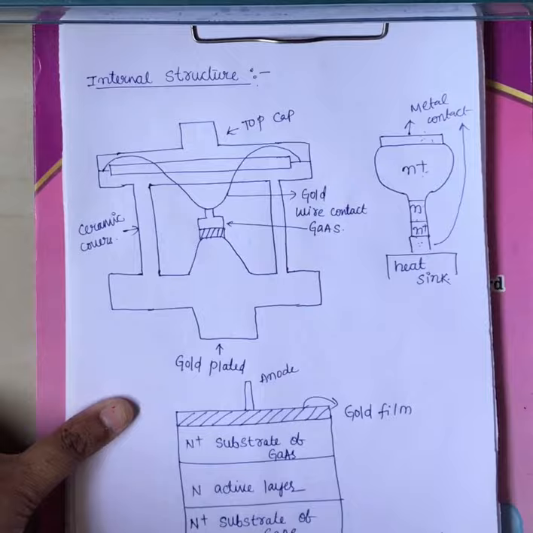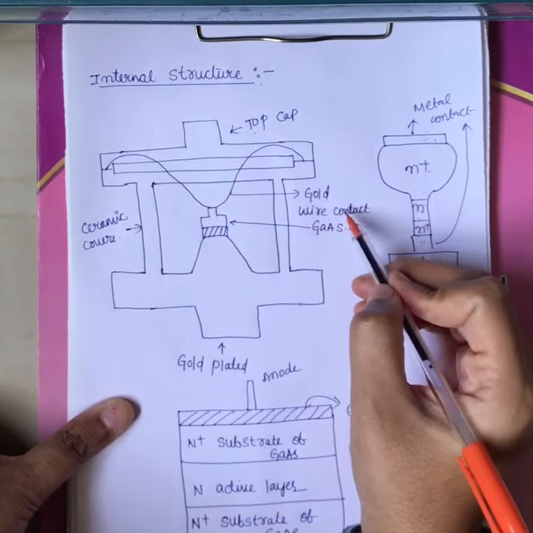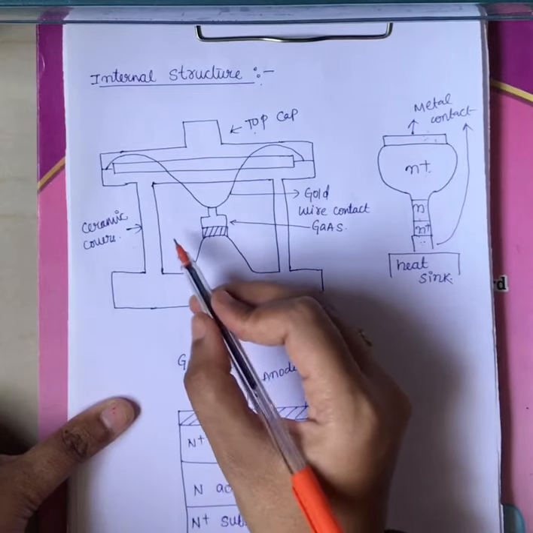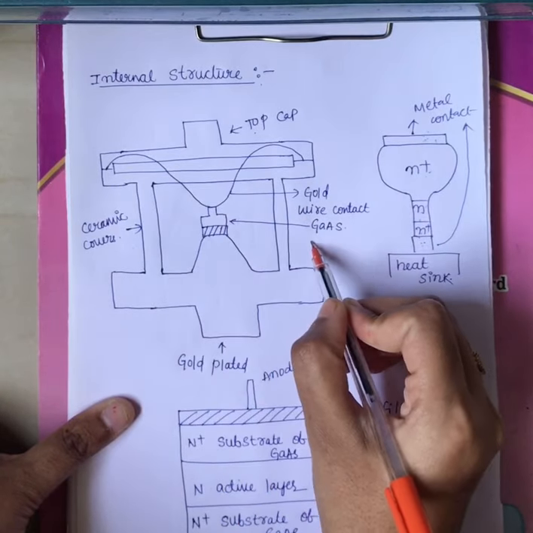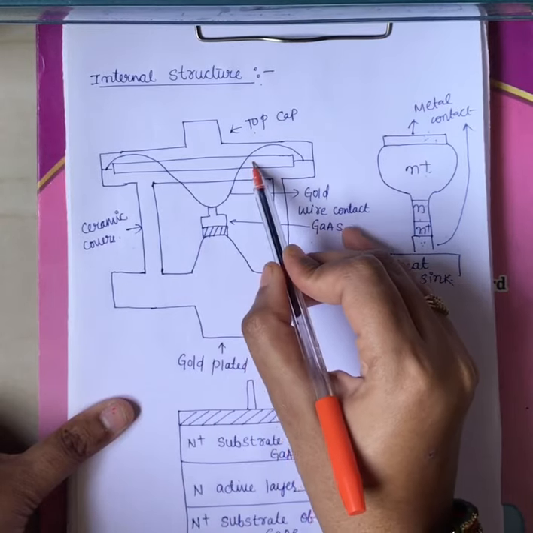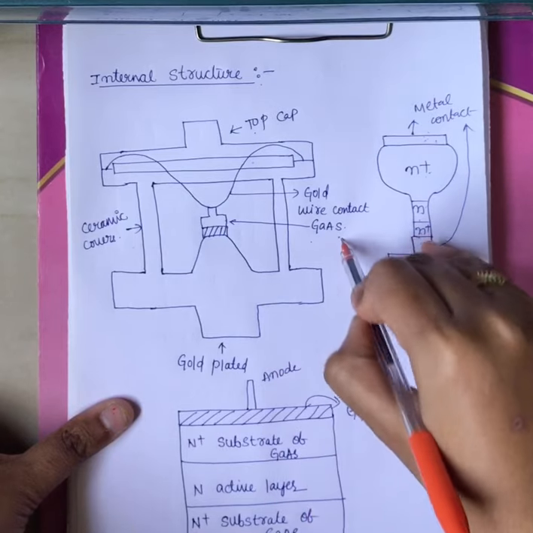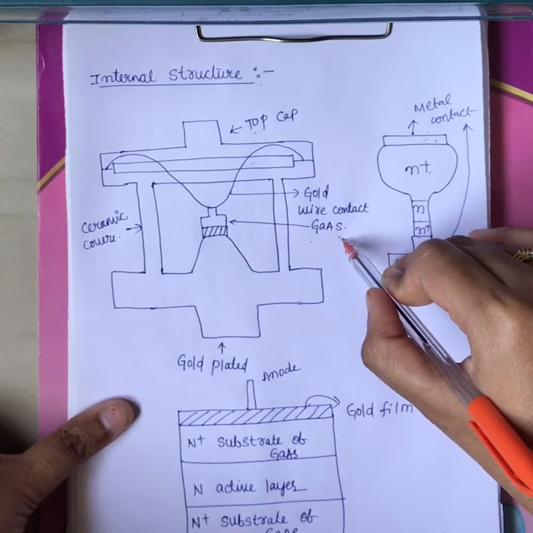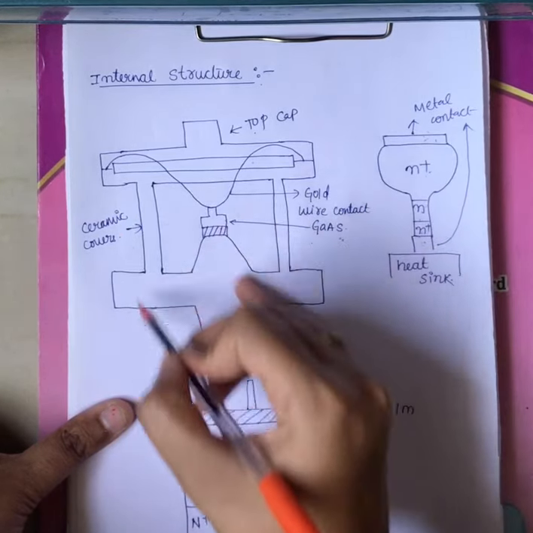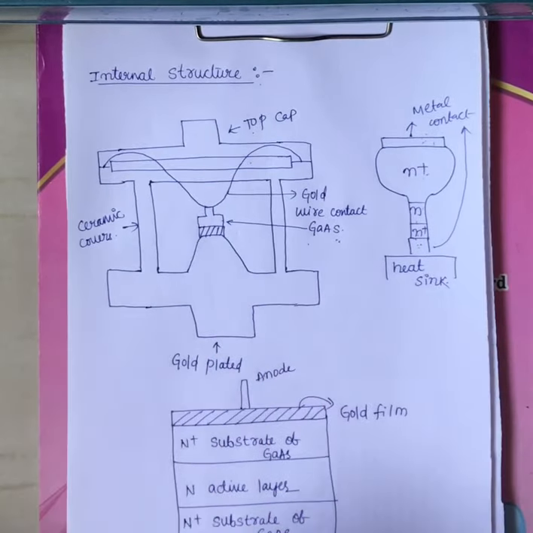This is the top cap, and this is the gold wire contact connecting the internal structure. This is the gallium arsenide the diode is made of, this is the ceramic cover, and this is the gold plate. Now this is about its internal structure.